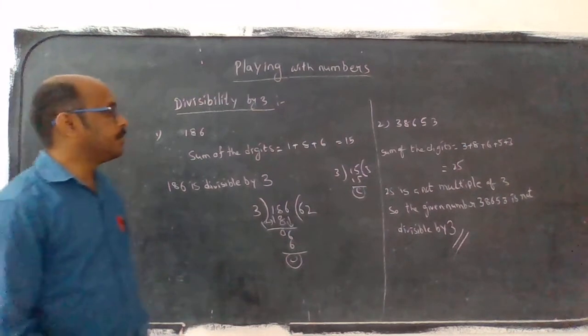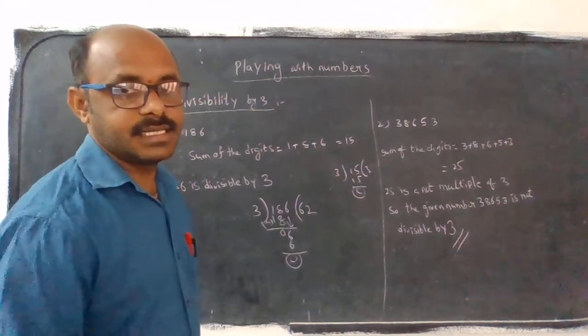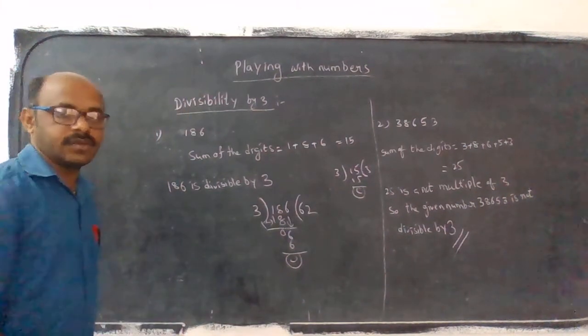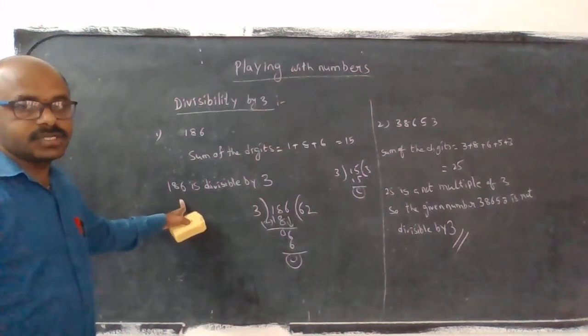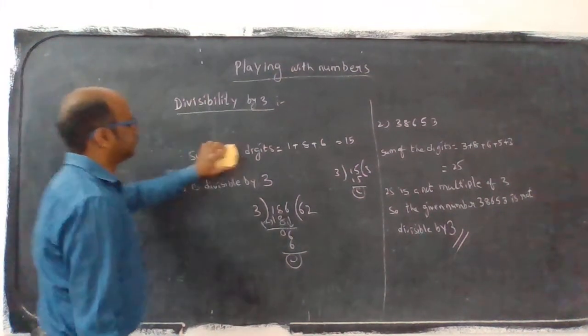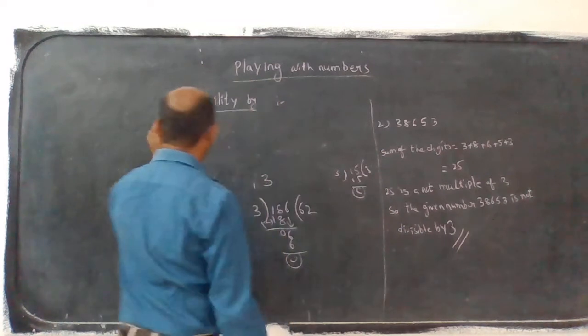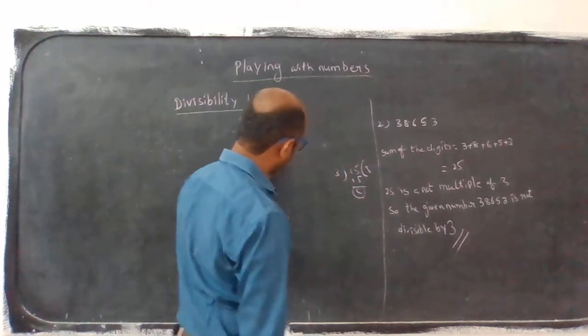Next it will be the test of divisibility rule by 6. Okay, I hope this is also understood by everyone. The next one, test of divisibility.